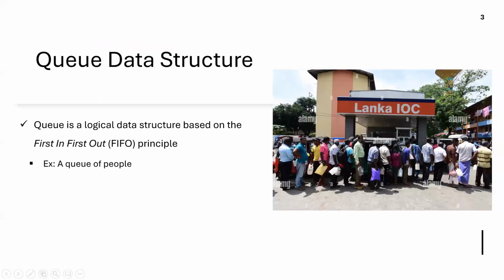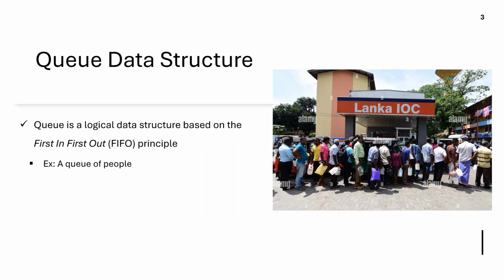So queue is a logical data structure, as I mentioned, and it's based on the first in, first out principle. In other words, FIFO, right? Queues are quite common for the general public nowadays. You can see queues of people for petrol, diesel, gas, essential items, rice. What you see in this picture is a queue of people queuing up for petrol or diesel in front of an IOC petrol station. So queue is quite common, right?